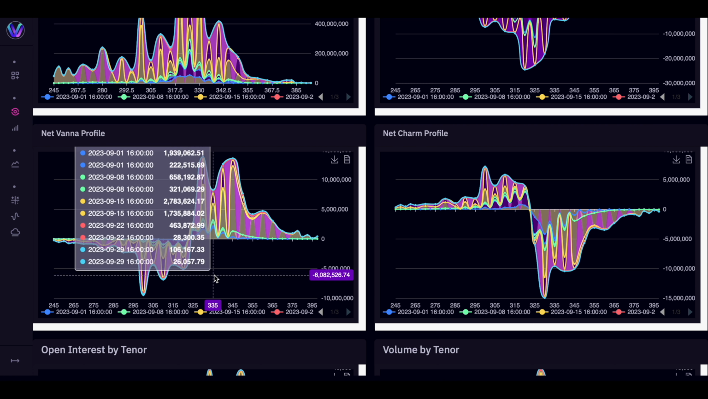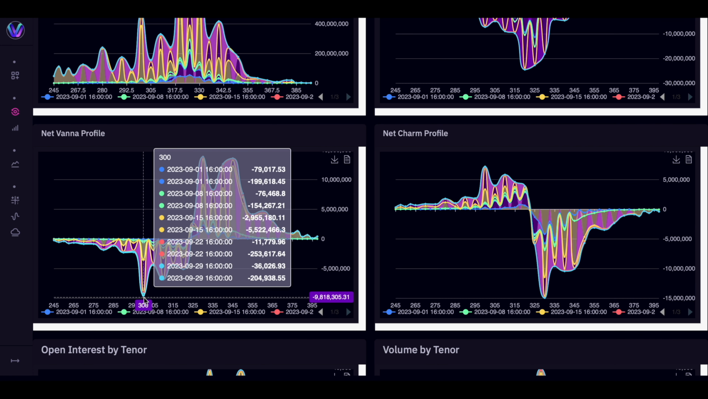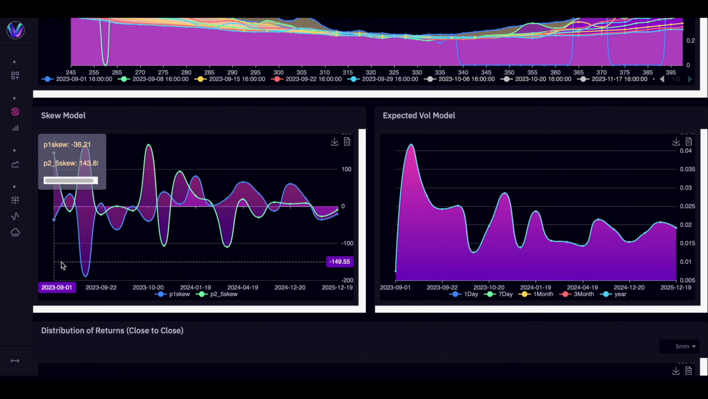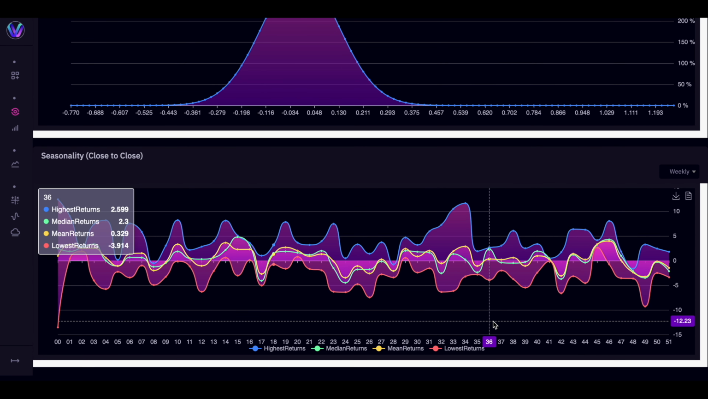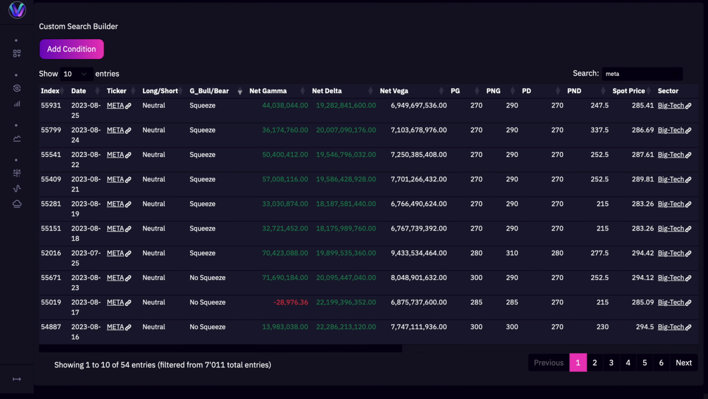Moving to our Vanna profile, we have peak positive at 330 and peak negative set at 300. Scrolling down, we have our P1 skew, which is slightly negative for the week, but looking at P2 skew, we can see call side is overpriced and will likely be drained this week. Next, here are the weekly returns for Microsoft. Lastly, we have our VX levels, which has phantom wicks higher and lower, but the most recent wick is pointing higher to 330.